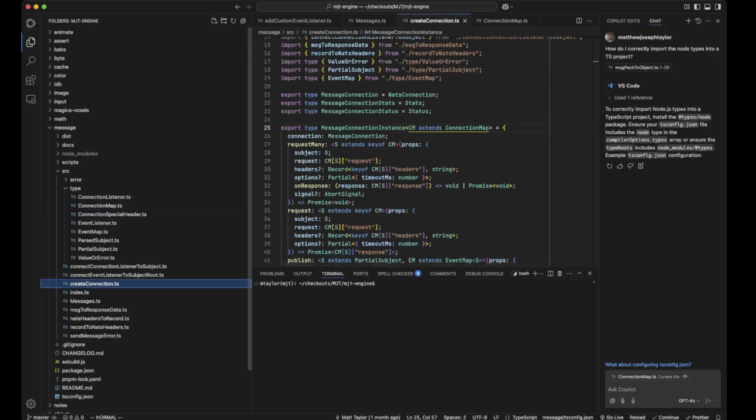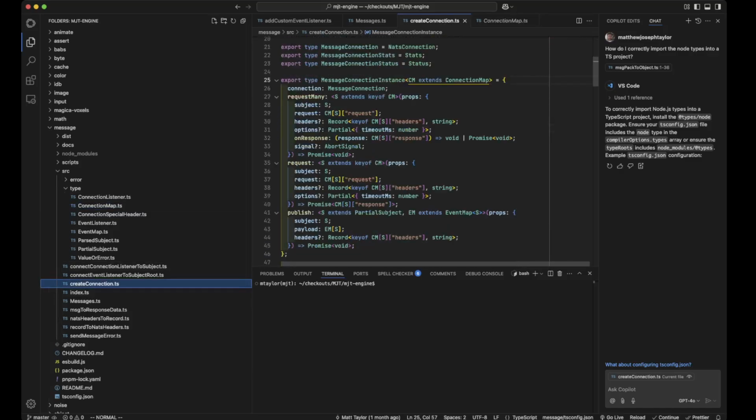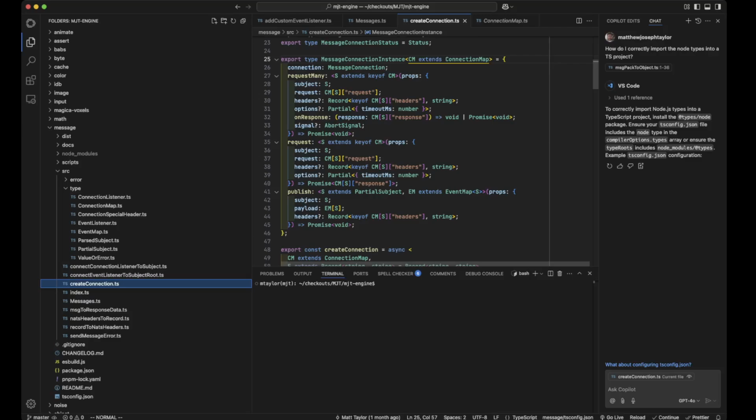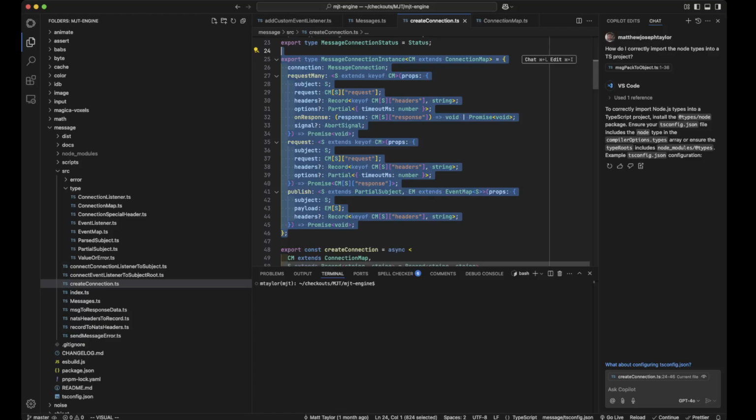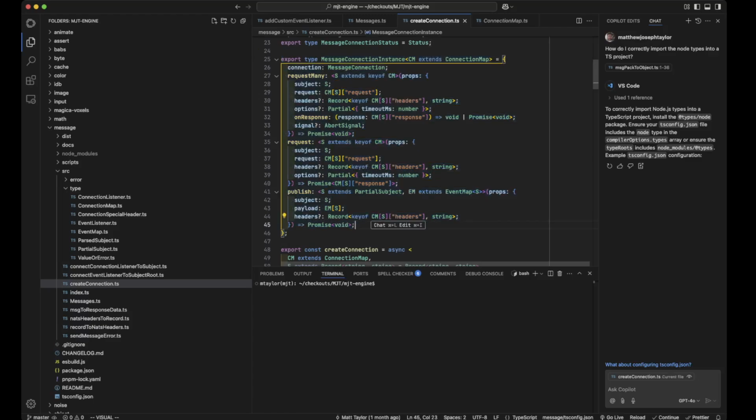How do I want to do this? So let's just look at it. I really wish this was a little bit simpler, but we're going to just look at this type. I think this type, as horrible as it looks, and I understand you're like, what the hell? There's a method to this madness. And the method is these two calls right here, request and request many.